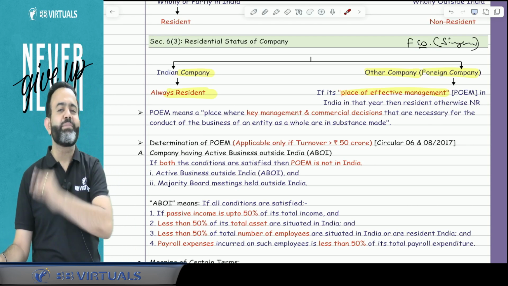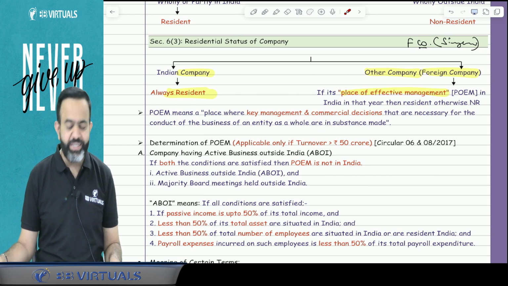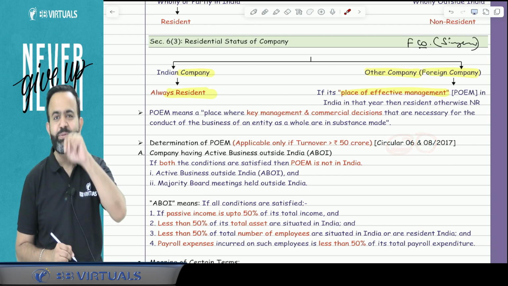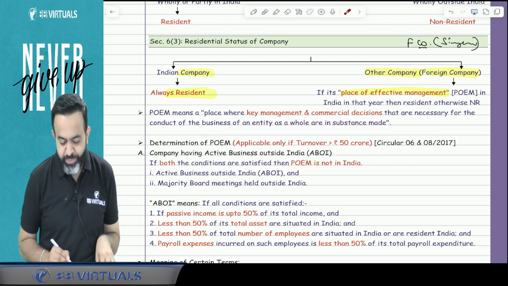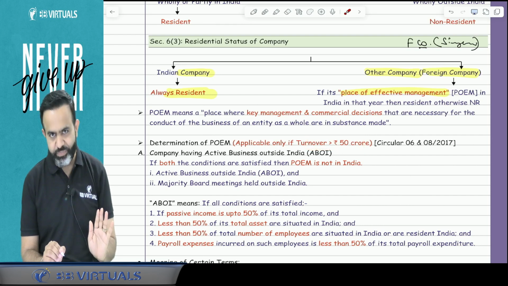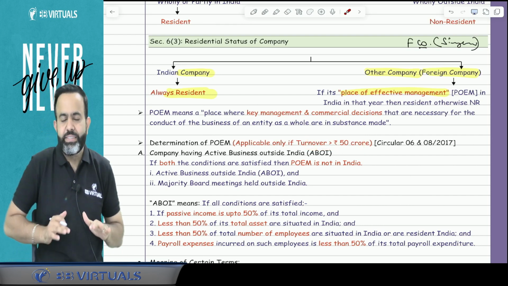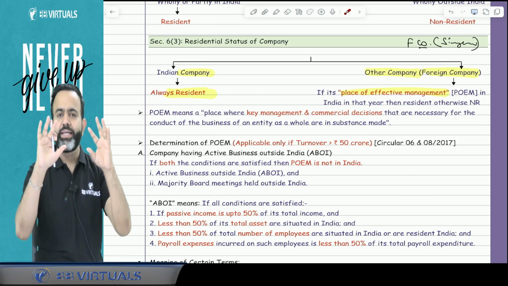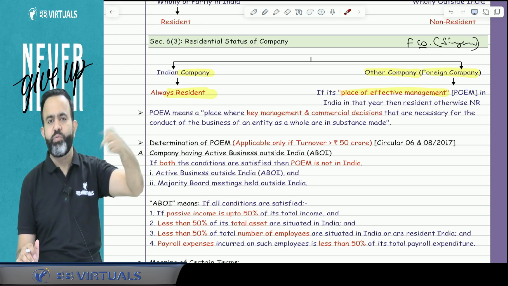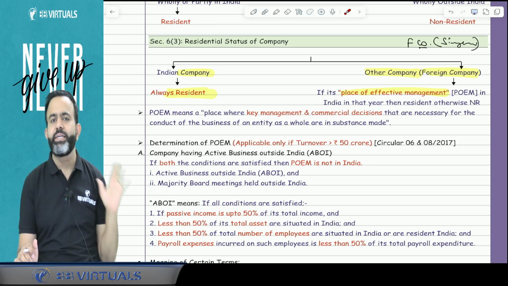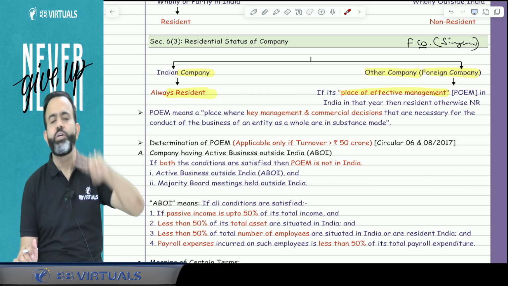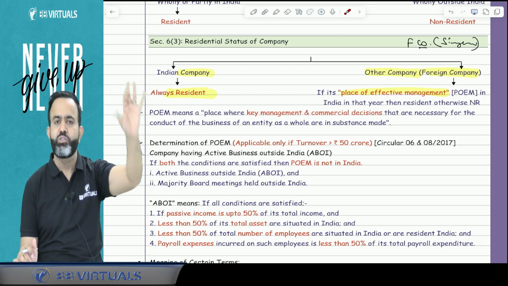For POEM determination, there are guidelines issued by the CBDT, in Circular number 6 and Circular number 8 of 2017. But these guidelines are applicable only if that foreign company's turnover is more than 50 crore in a year. If the turnover is up to 50 crore, then that foreign company is directly treated as non-resident. Remember, if turnover is up to 50 crore, the foreign company is directly treated as non-resident.